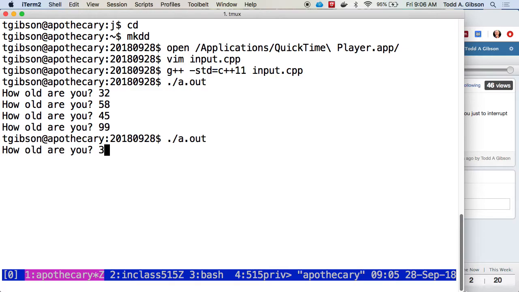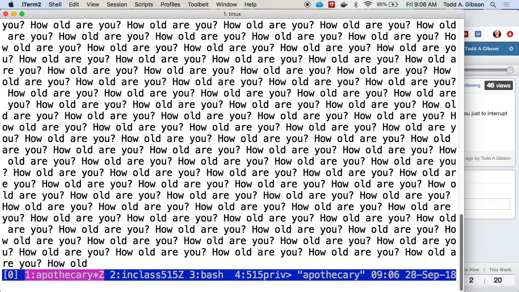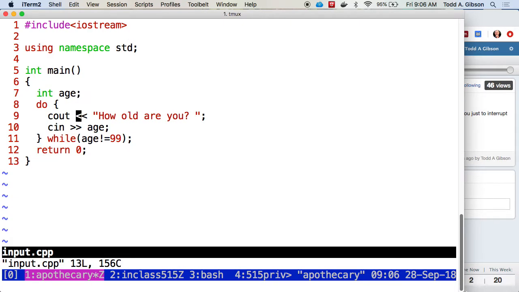If I put in a character, or characters, it doesn't matter, then I get that. And what's happening there is right here, cin is expecting a digit. And if it doesn't see a digit, if it sees a character, then cin, because it got unexpected input, goes into kind of a fail state. And cin is completely non-functional until two things happen. That fail state is cleared, and any input that's waiting to be read in is removed, unless you have a different way of inputting it.